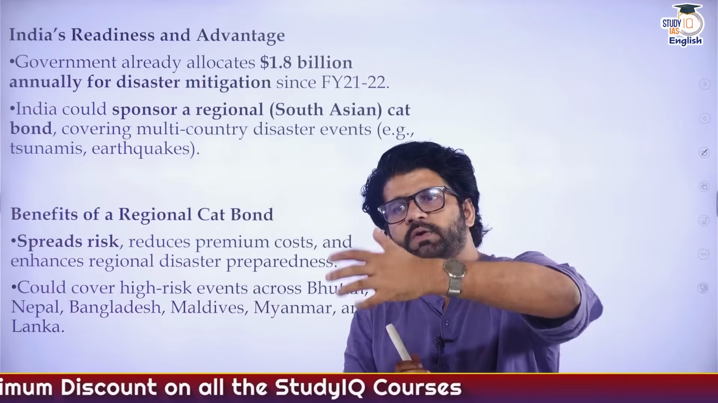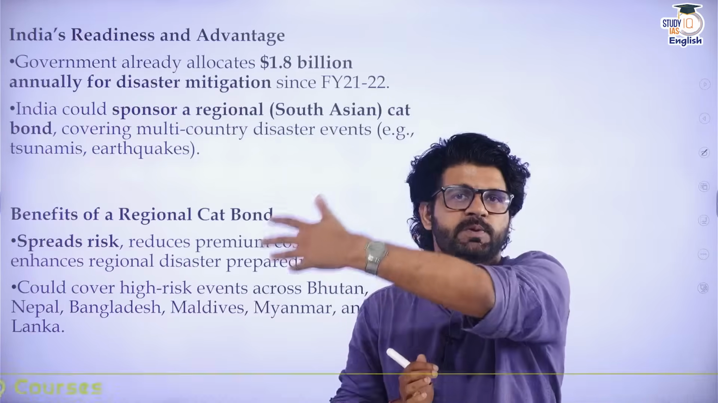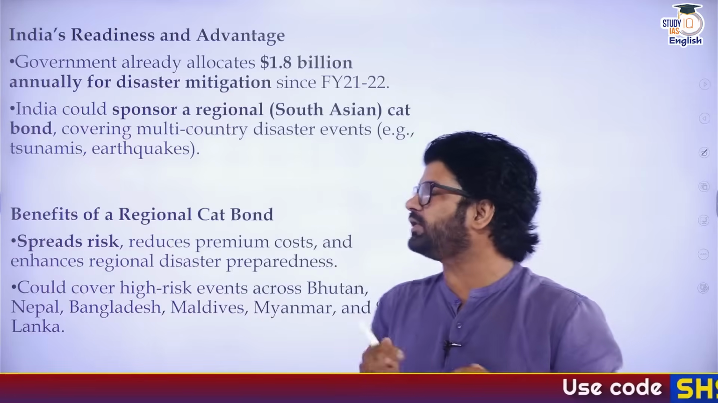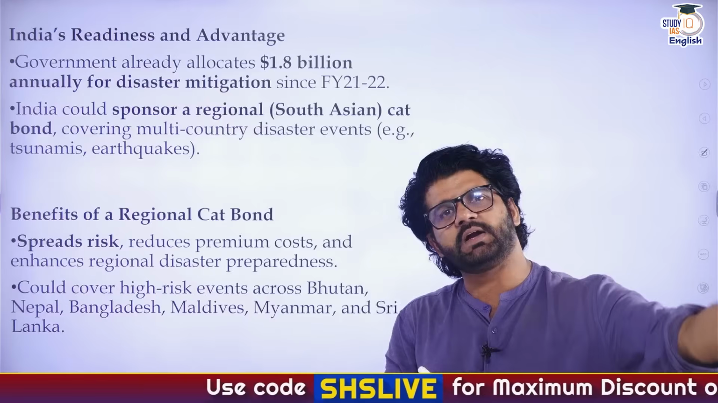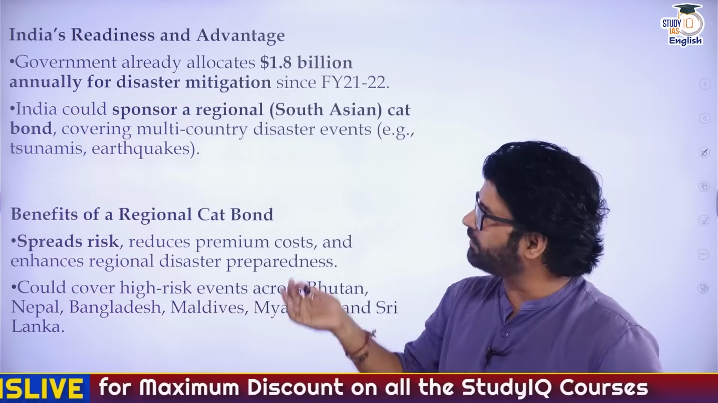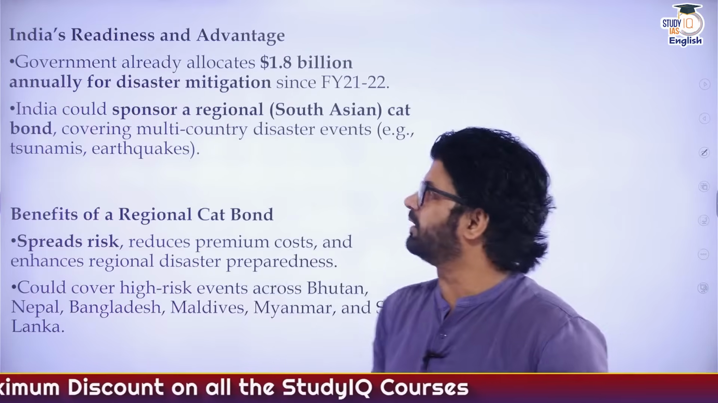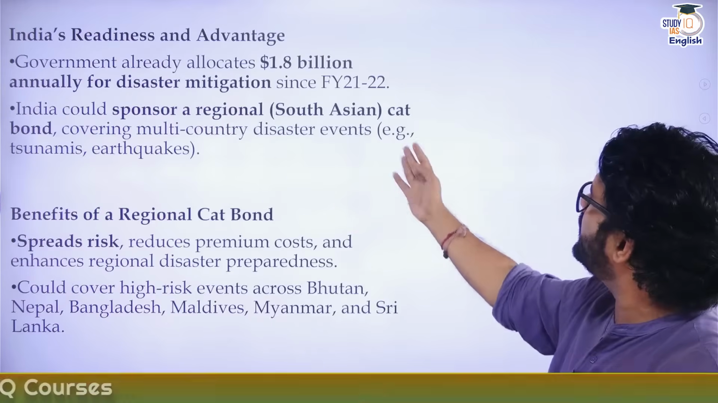From these catastrophe bonds, they will get a lot of money from investors, and then they can invest this principal amount in different disasters. Now there is another question. Let's say if a disaster does not happen, then the investor will get the interest plus the principal amount. That can be a huge risk for India, and that's why we are saying that we can pool it with other countries. India could sponsor a regional South Asian cat bond covering multi-country disaster events.